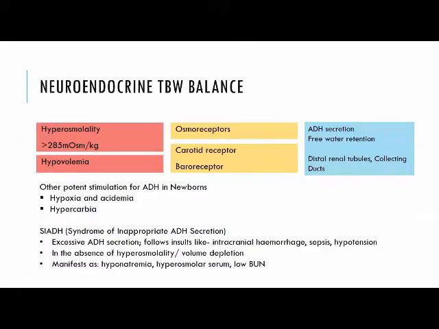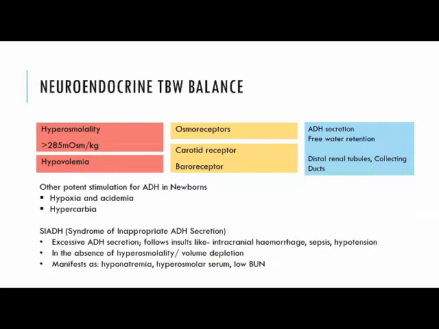There is also a neuroendocrine response when it comes to total body water balance. The child has osmoreceptors, carotid receptors, and baroreceptors, which are sensitive to osmolality in the intravascular compartment and also to hypovolemia. So when osmolality is more than 285 and there is hypovolemia, ADH secretion occurs, which causes free water retention by reabsorption from distal renal tubules and collecting ducts.